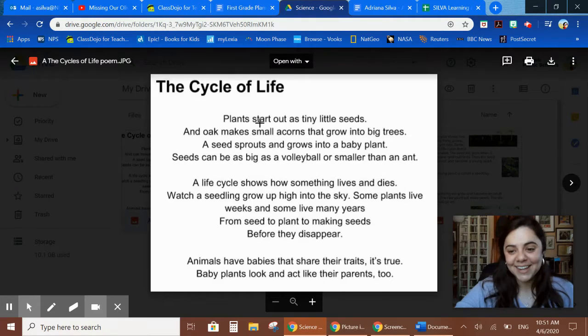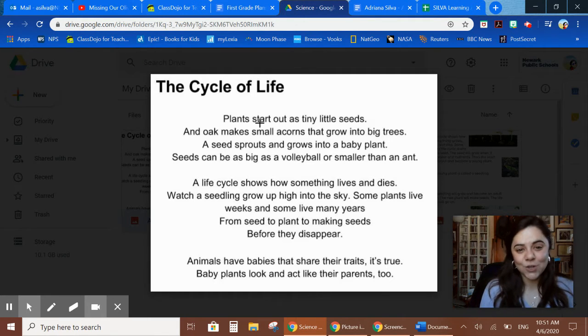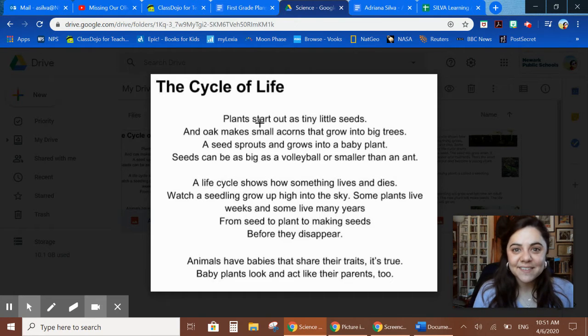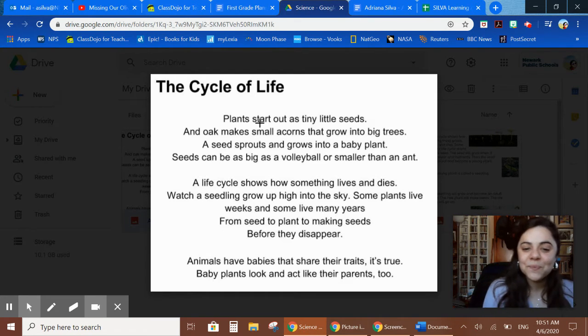Plants start out as tiny little seeds, and oak makes small acorns that grow into big trees. A seed sprouts and grows into a baby plant. Seeds can be as big as a volleyball or smaller than an ant. A life cycle shows how something lives and dies. Watch a seedling grow up high into the sky. Some plants live weeks and some live many years, from seed to plant to making seeds before they disappear.